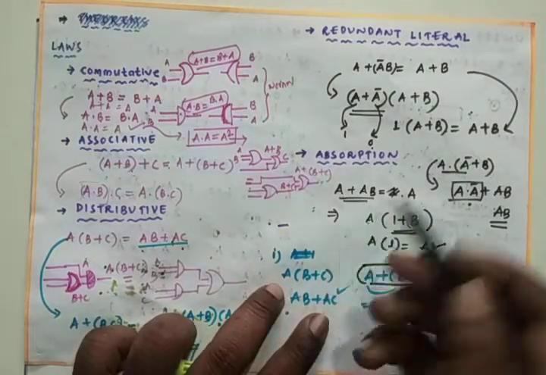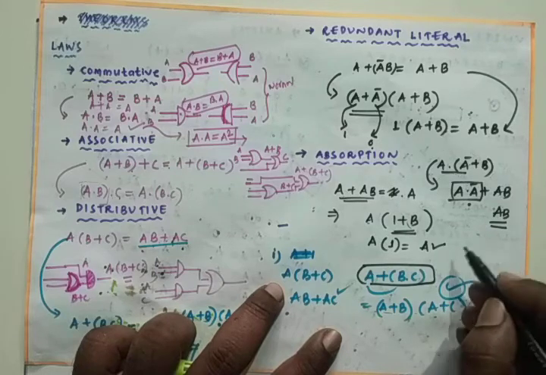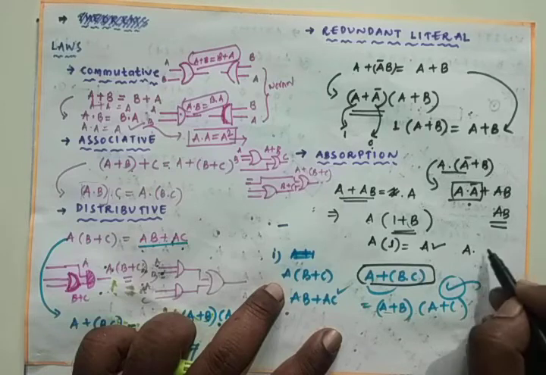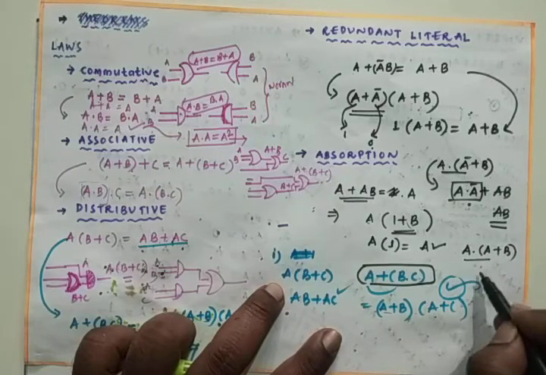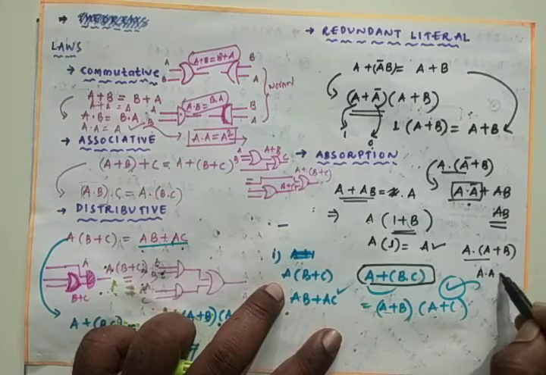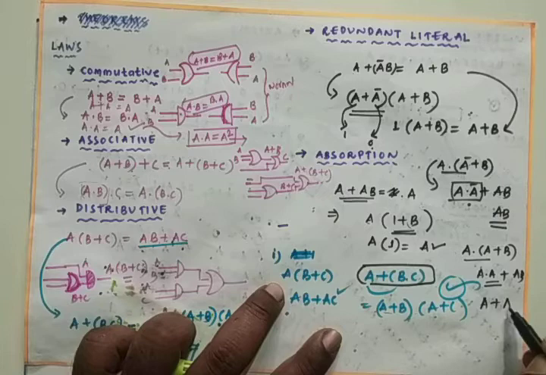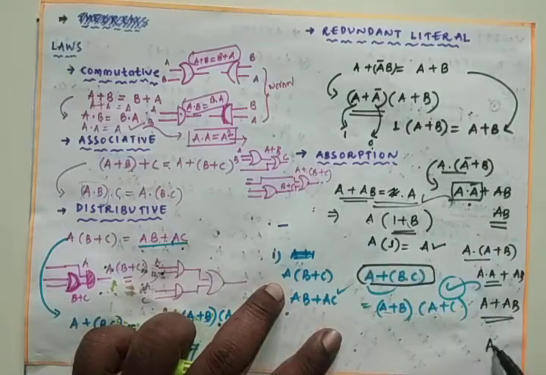And the same thing you can write in the product followed by the OR logic also, that is AND followed by the OR logic also, A dot A plus B, so that you can call it A dot A plus AB. A dot A is what? A plus AB. A plus AB is equals to, just now we proved, that is A.